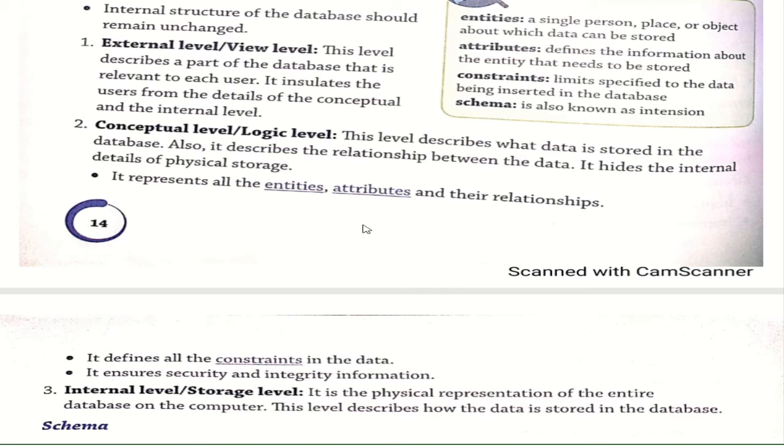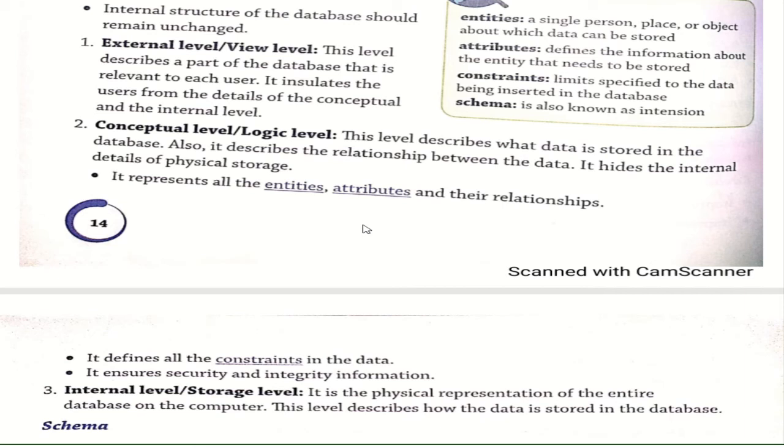Okay, it defines all the constraints on the data. What do you mean by that? Constraints are limits specified on the data being inserted in the database. Whatever data is being inserted is restricted by what are known as constraints. Okay, it ensures security and integrity of information. Information that is very secure is hidden. Okay, it is not open to all. Like passwords, we cannot open them to all. It is just hidden in our data.